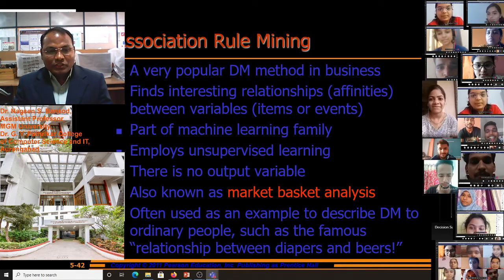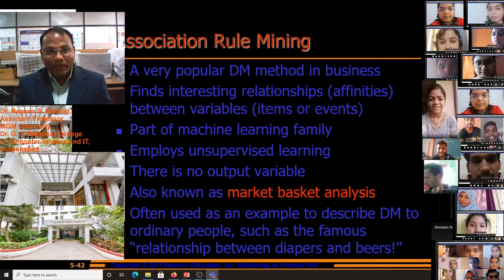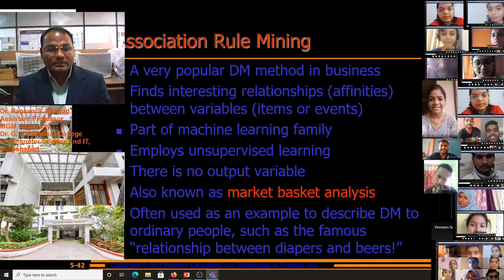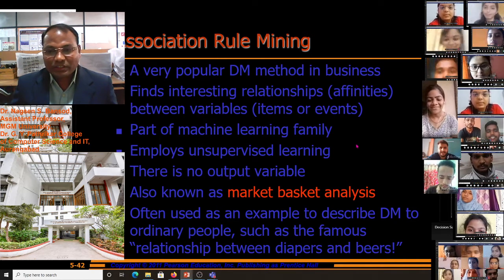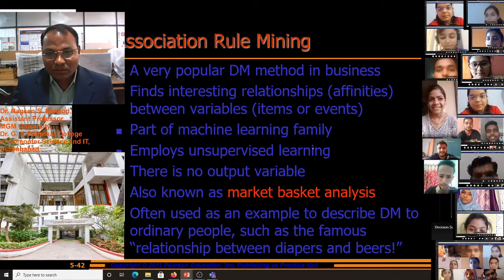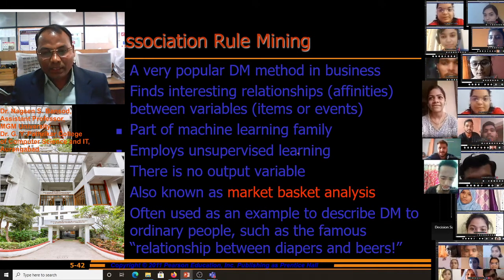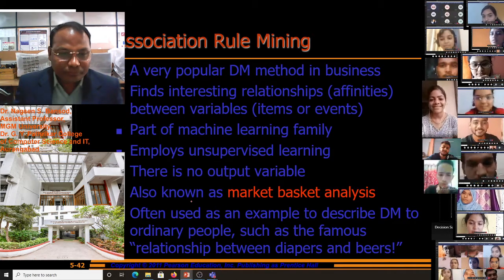This association rule mining is part of the machine learning family and employs unsupervised learning. Here in this association, we use unsupervised learning methods like clustering techniques. There is no output variable.